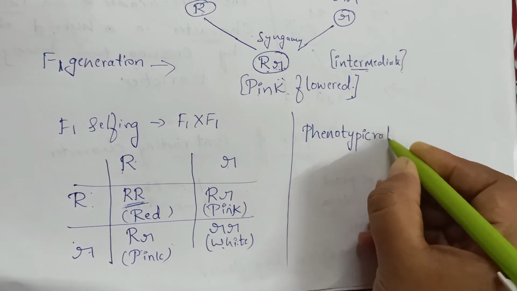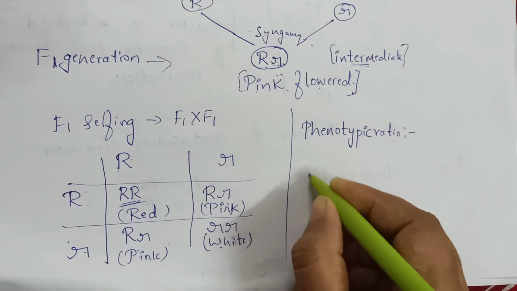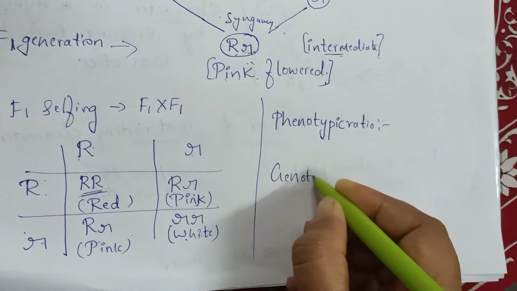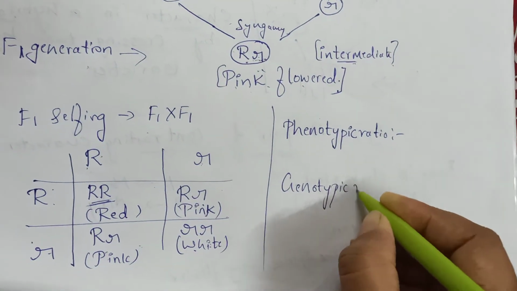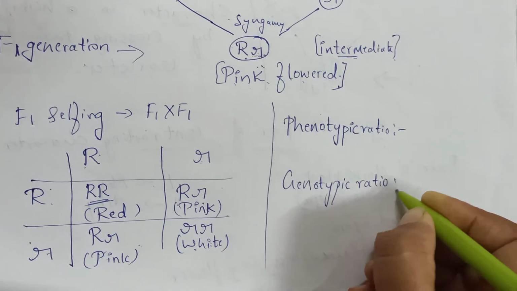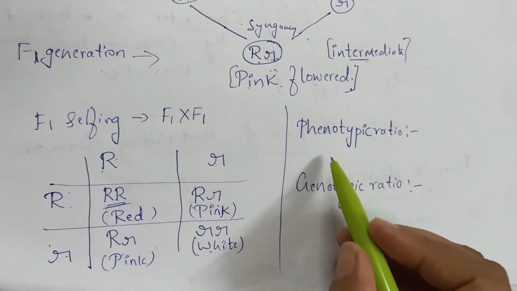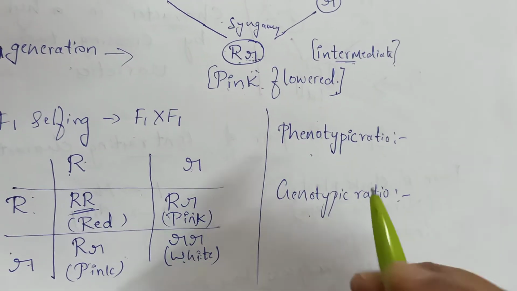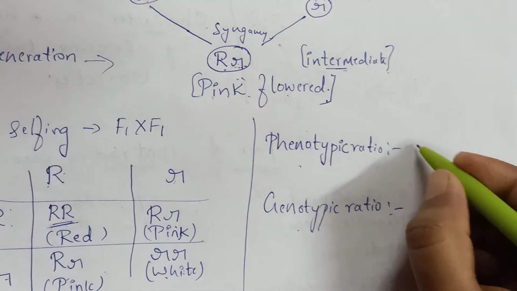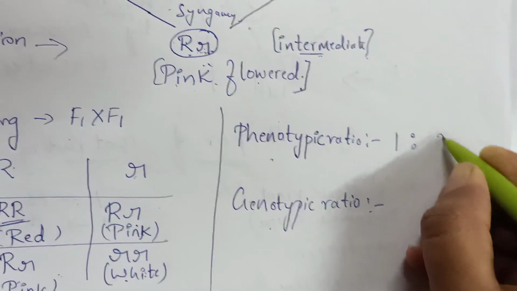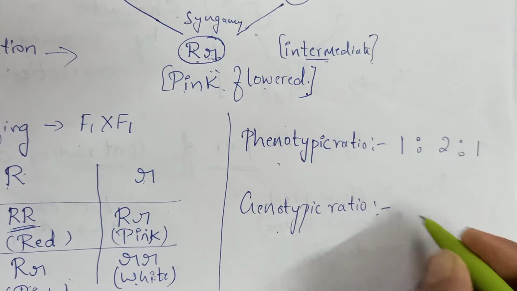Phenotypic ratio as well as genotypic ratio. Here, one more thing you have to remember: whether it is phenotypic or genotypic, the ratio will be the same. That will be 1:2:1.